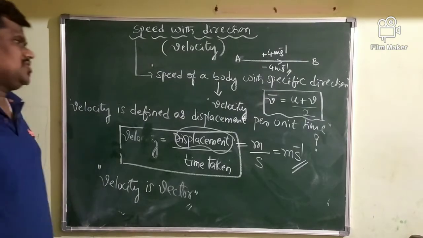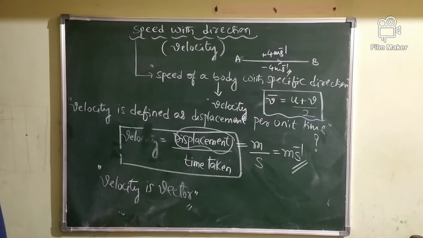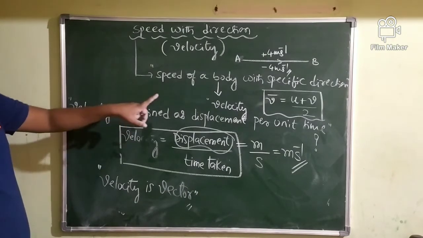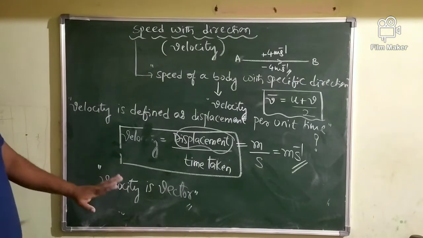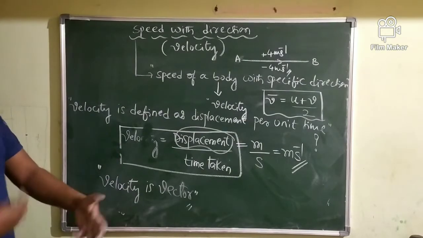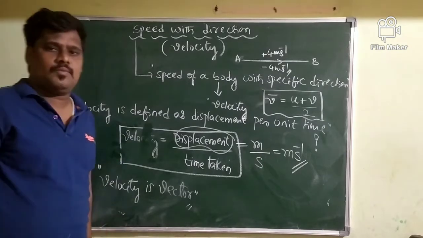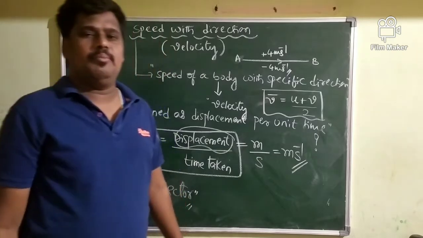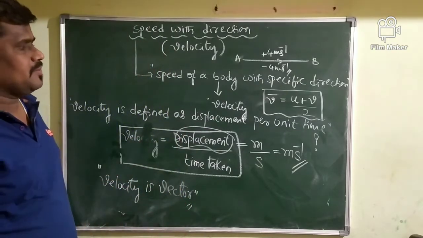Okay, this is the discussion I can consider in this class, just to revise the definition of velocity. Velocity is defined as displacement per unit time. It is a vector because we take the direction of the moving body while explaining velocity. Therefore, it is a vector. Its SI unit is meter per second.